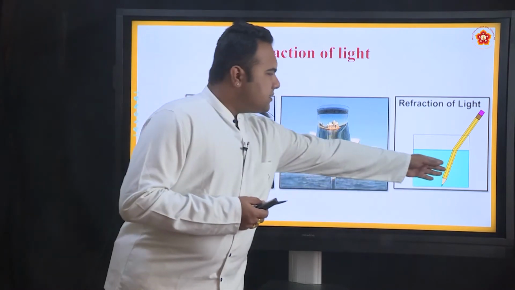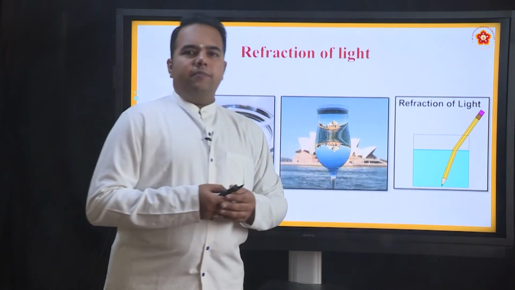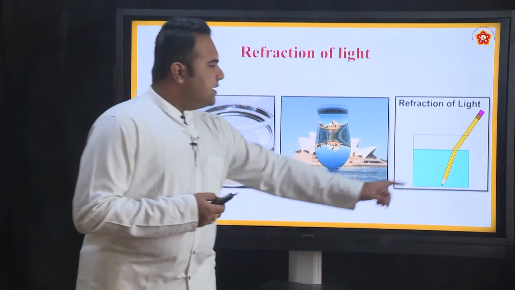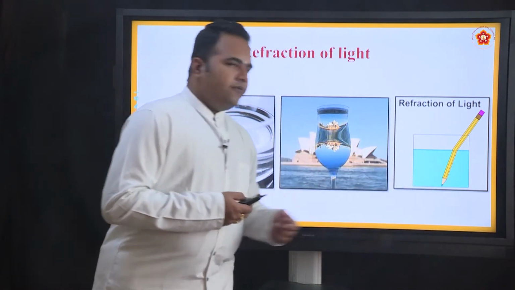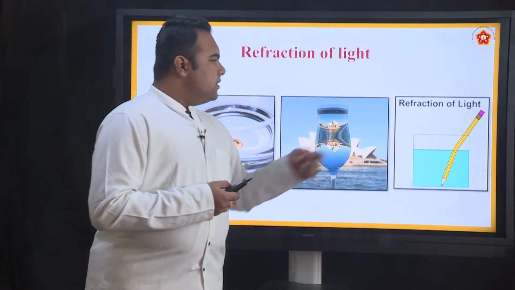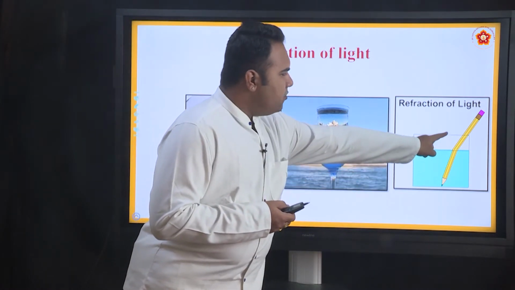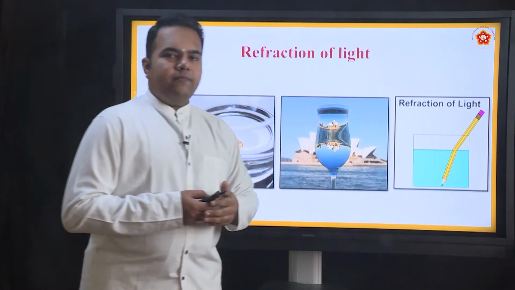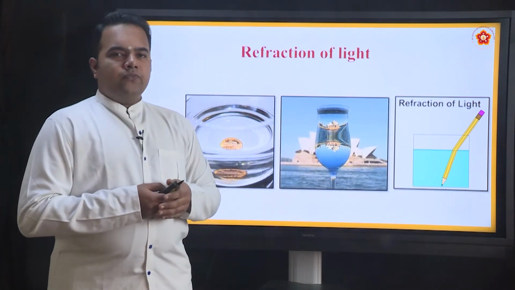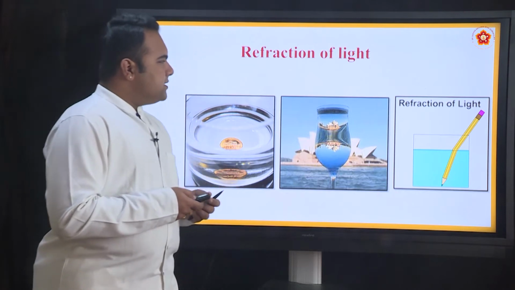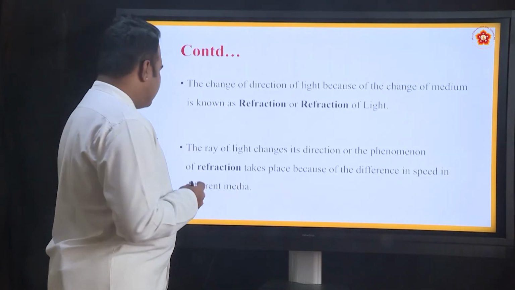We observe most of the time that whenever a pencil is immersed in a beaker of water, an apparent bend is observed. Though the pencil does not actually bend, the light rays, because they are moving from one medium into another, appear to shift their direction. And this will form the basis for defining the phenomenon of refraction of light.